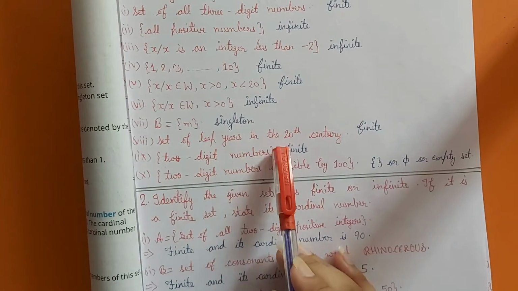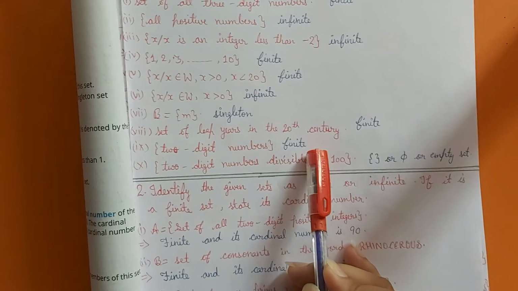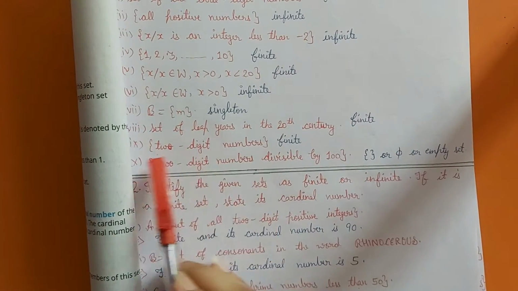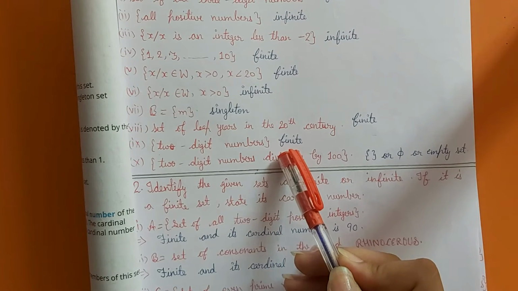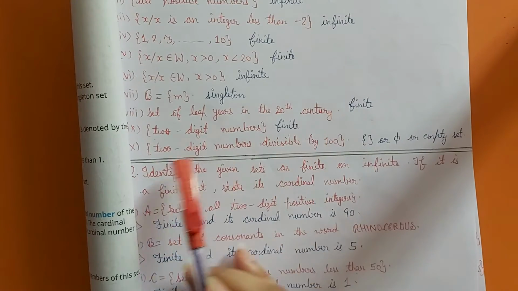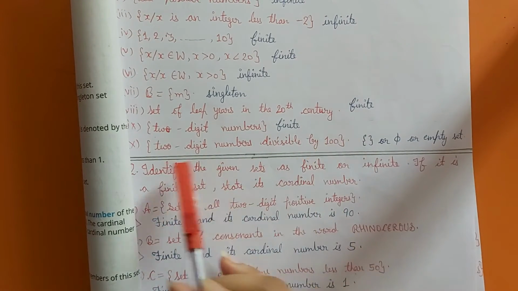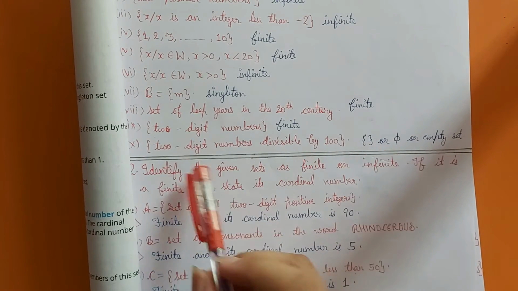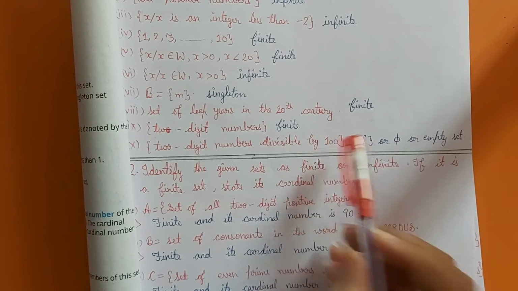Set of leap years in the 20th century. That is also countable. We can count how many leap years we have in the 20th century. That is a finite set. Next is 2-digit numbers. 2-digit numbers are also finite. They start from 10 and end at 99. So that is a finite set. Next is 2-digit numbers divisible by 100. That is an empty set or phi, because there is no 2-digit number which is divisible by 100.